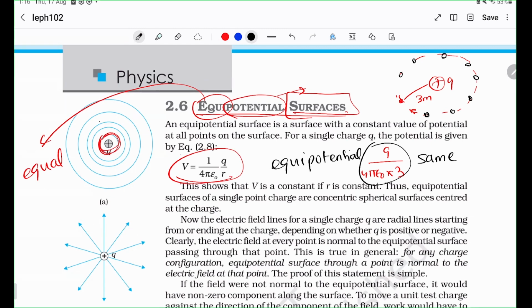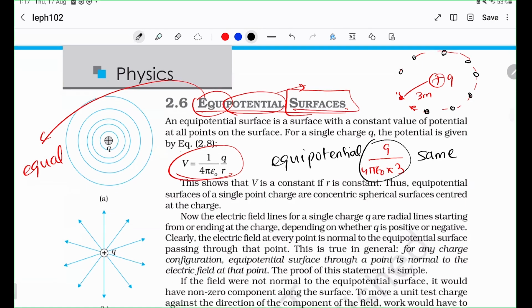So all of these spheres are equipotential surfaces because all of them have their own potential at that point being the same. Obviously, these two don't have the same potential, and these two definitely don't have the same potentials. But whatever potential this has, maybe plus 3, it's plus 3 here, it's plus 3 here as well. Another important fact is, okay, we'll look at properties of equipotential surfaces soon enough.